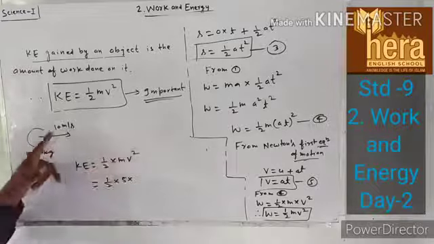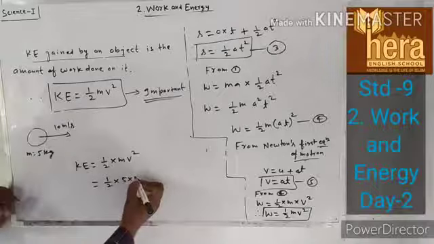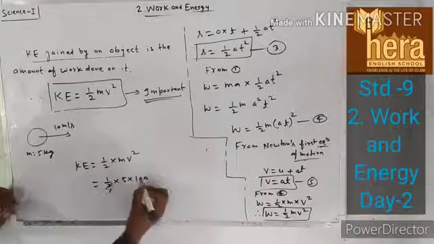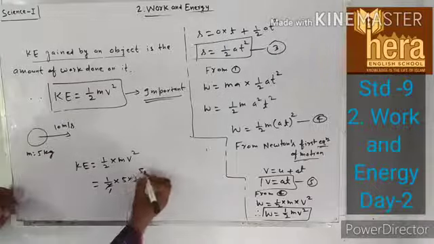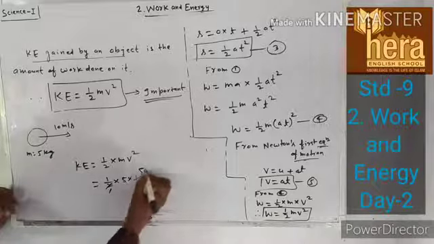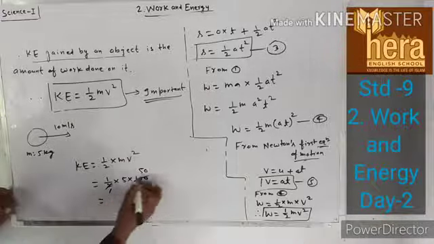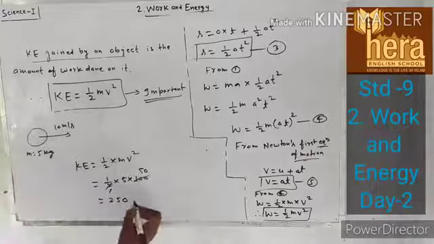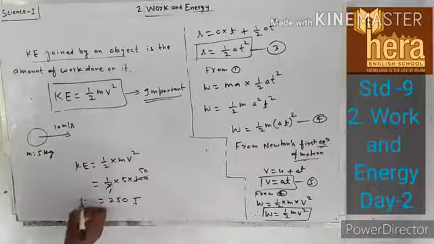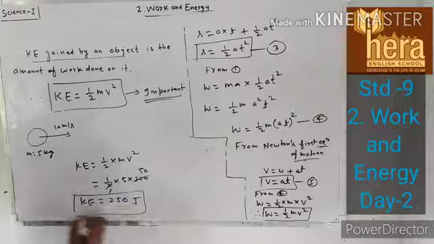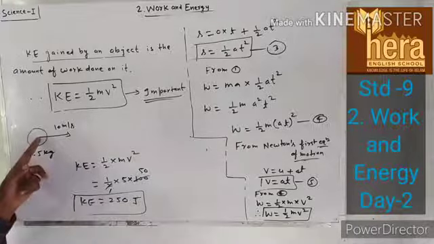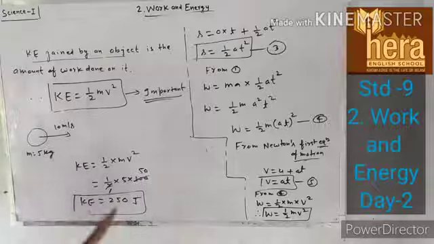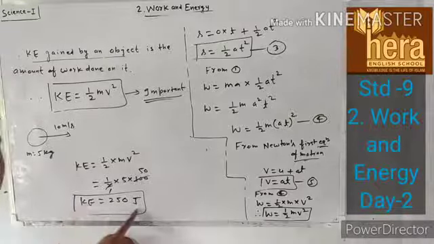V here is 10, so 10 square is 100. 2 ones are 2, 5 tens are 50, so that is 5 fives are 25 and 1 zero. So kinetic energy of this object is equal to 250 joule. The unit of kinetic energy is joule.